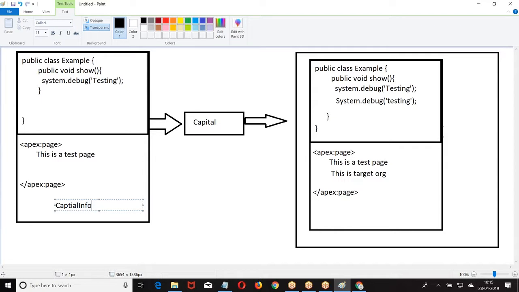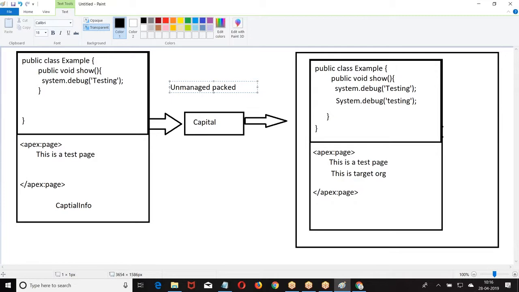So, once the package is given to them, if they are able to see the source code, they will modify it in whatever way they want. I don't have any more control on the code that I give. Once I give the code to you, you are able to see the code, you are able to modify. I don't have any more control on the code. That's why it is called an unmanaged package.